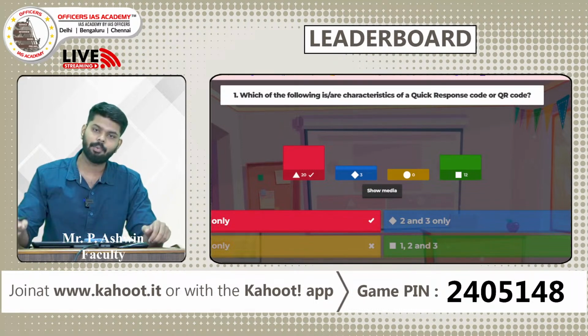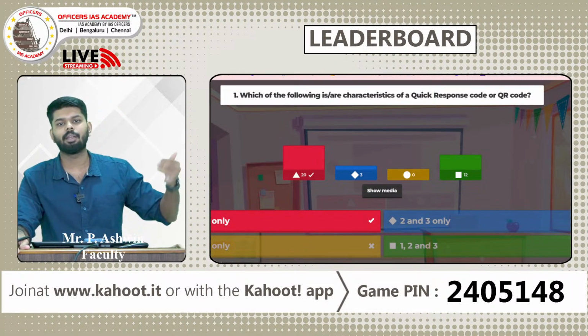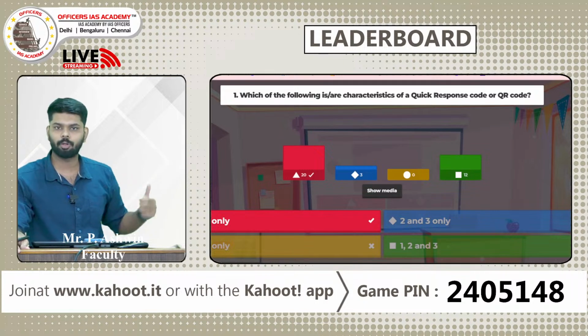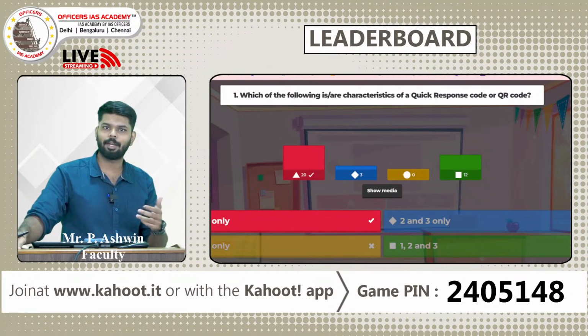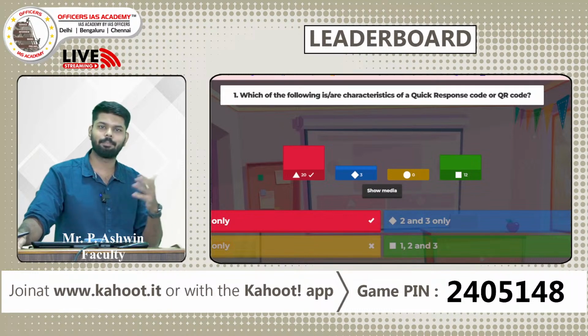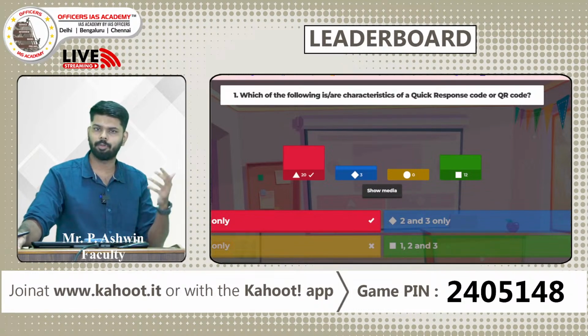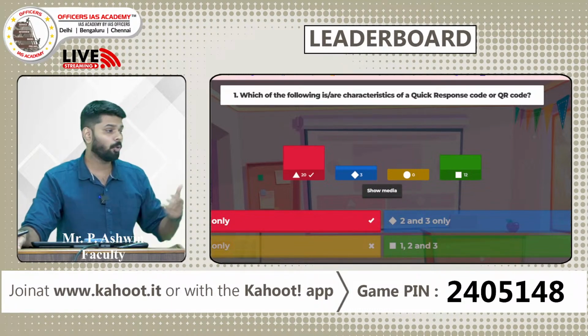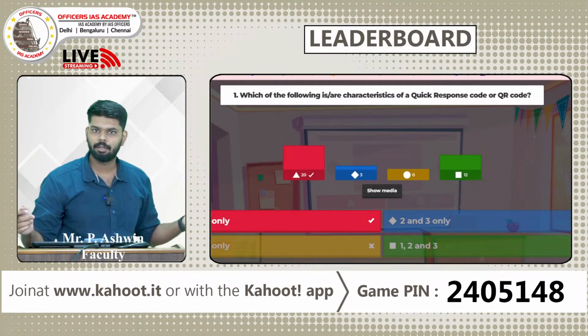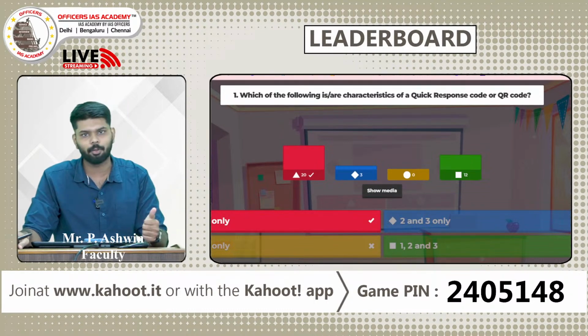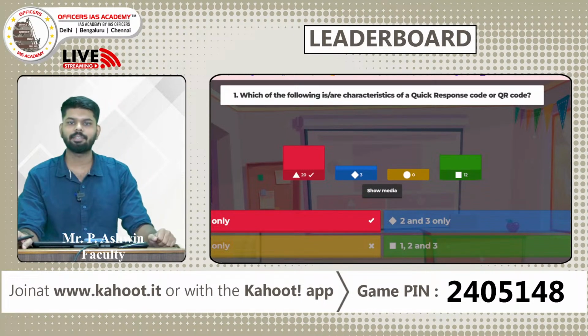The third statement is definitely wrong, because you need line of sight for scanning a QR code. For example, if you have gone to a petrol bunk and want to pay through Paytm, PhonePe or whatever payment aggregator, you need a direct line of sight. If a person is hiding your camera, you can't scan it. This is the same case for GPay too. Everything involves a QR code. So the third statement is wrong, and the answer is 1 and 2.